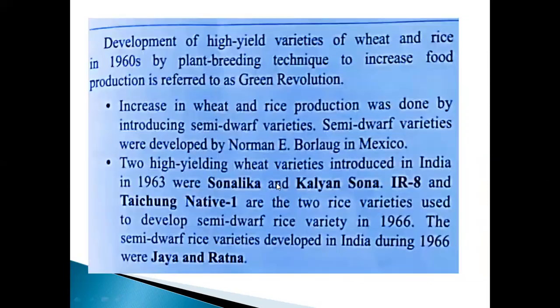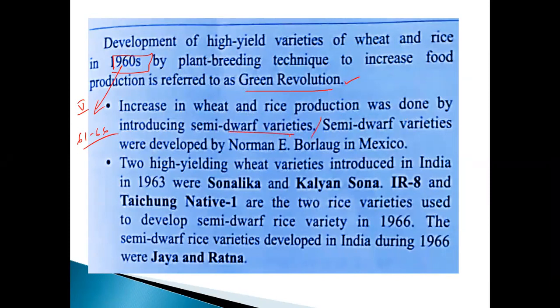And next, development of high yield varieties of wheat and rice in the year 1960. Already we discussed which year the 5th 5-year plan started, 61 to 66. You take an example 60, isn't it? This is also related to the 5th 5-year plan. Plant breeding technique to increase the food production is referred to as the green revolution. Increase in wheat and rice production was done by introducing semi-dwarf varieties.